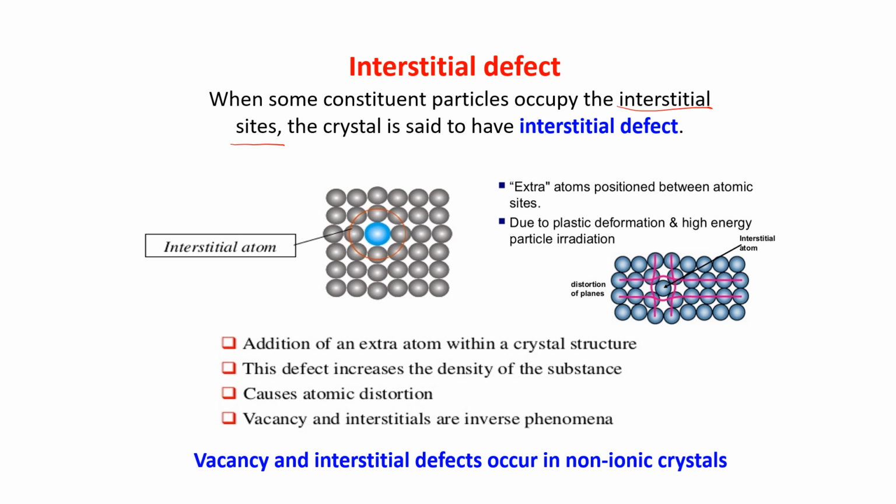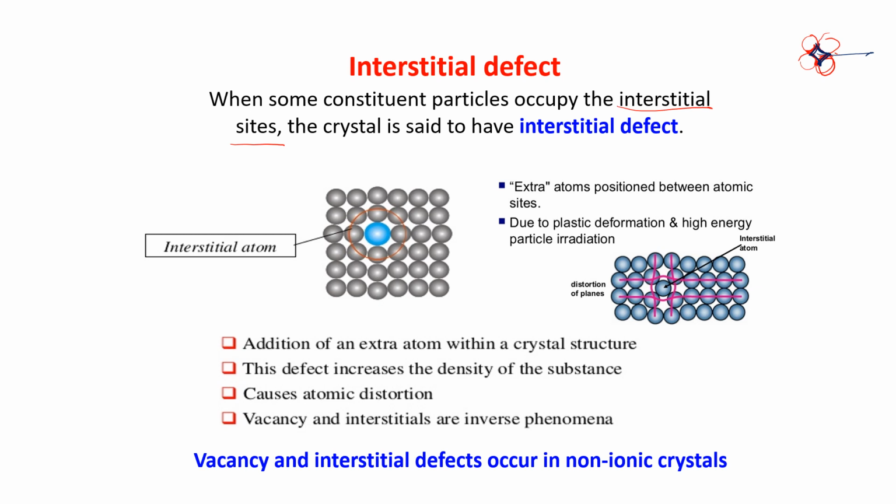We have learned, when we were doing the packing of the atoms in a crystal, that the space in between the atoms is known as interstitial space or site. The space between the atoms is known as interstitial site. Have you understood? So, when some constituent particles occupy this interstitial space, then that defect is known as